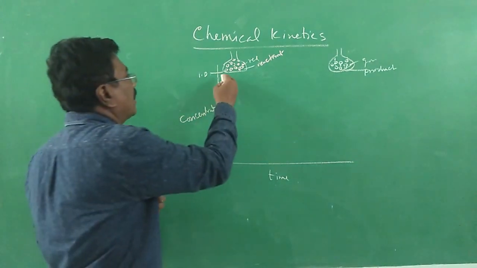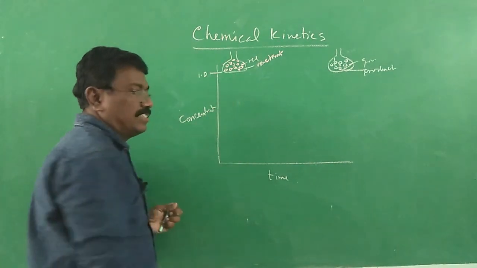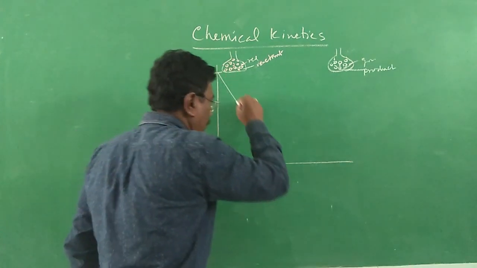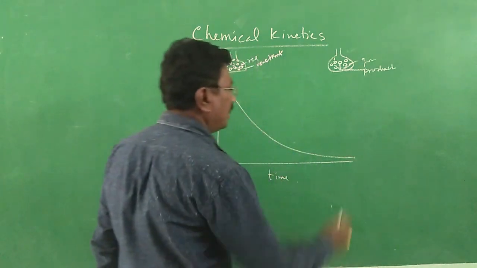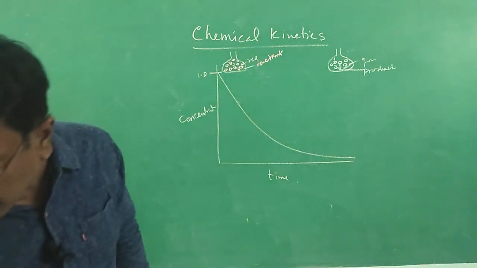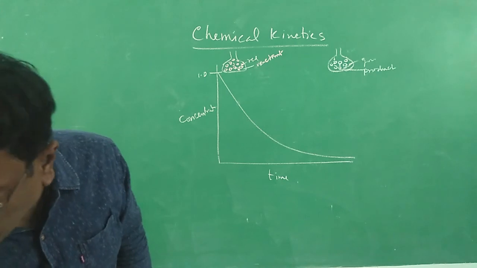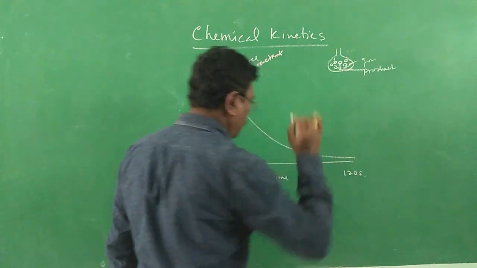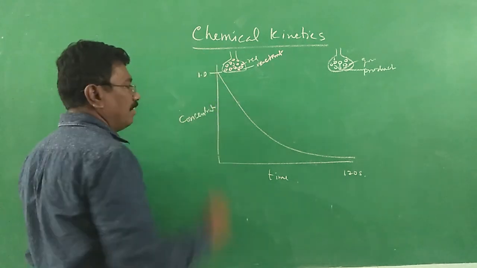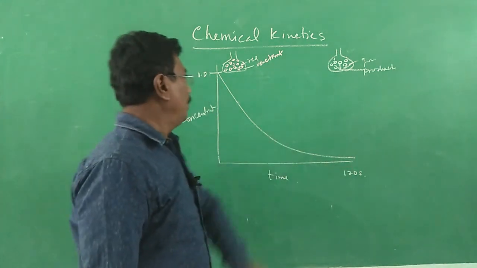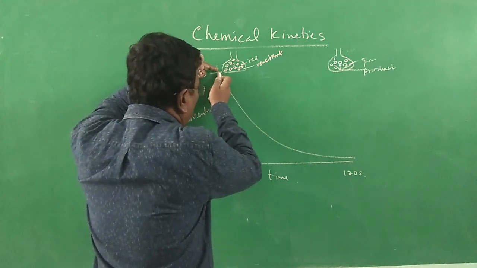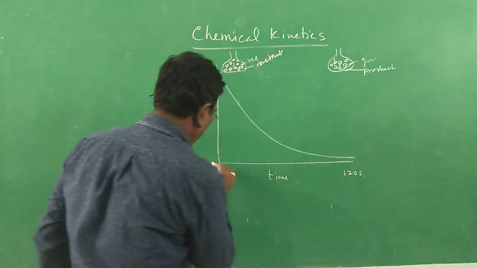At the start of the reaction, the concentration is like this. What has happened? It gets reduced. It becomes almost zero within a stipulated time. The time they have given is, say, 120 seconds, 2 minutes. Within 2 minutes, the concentration of A gets reduced nearly to zero.